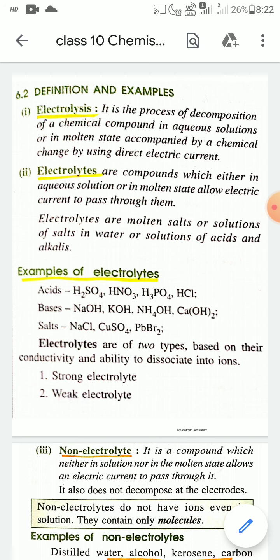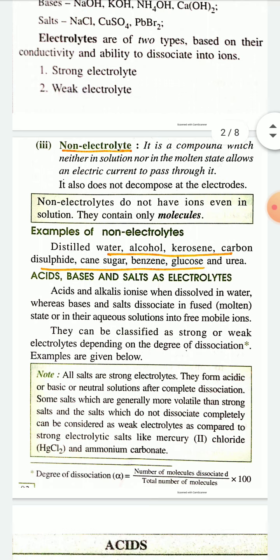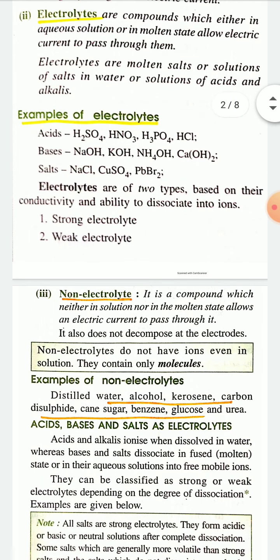Okay, so electrolytes are of two types based on their conductivity and ability to dissociate into ions: one is strong electrolyte, the other is weak electrolyte. Strong electrolytes are salts like NaCl, KCl. Strong acids and strong bases are strong electrolytes, but weak acids and weak bases are weak electrolytes. Later I will give examples of strong and weak electrolytes.